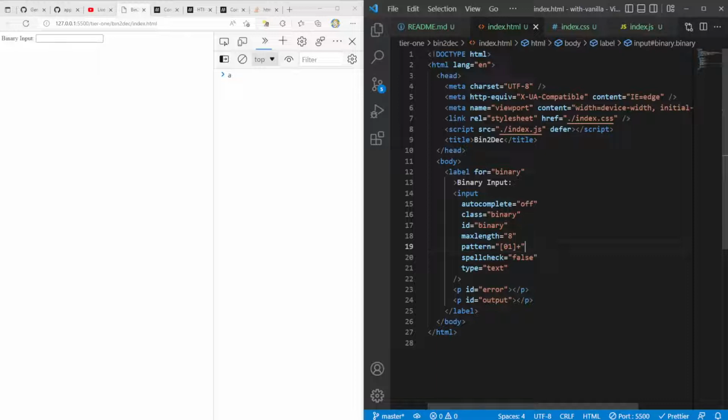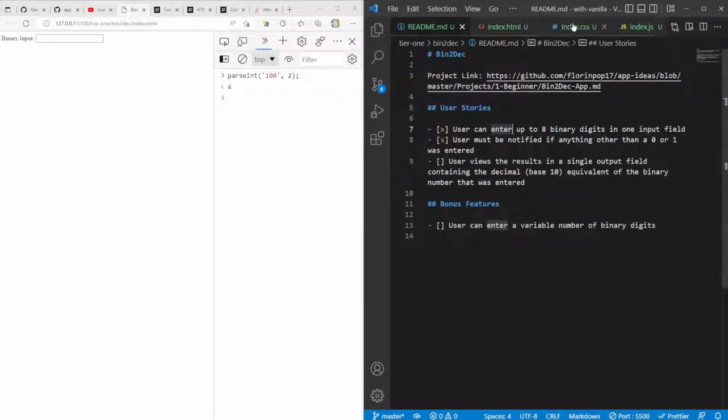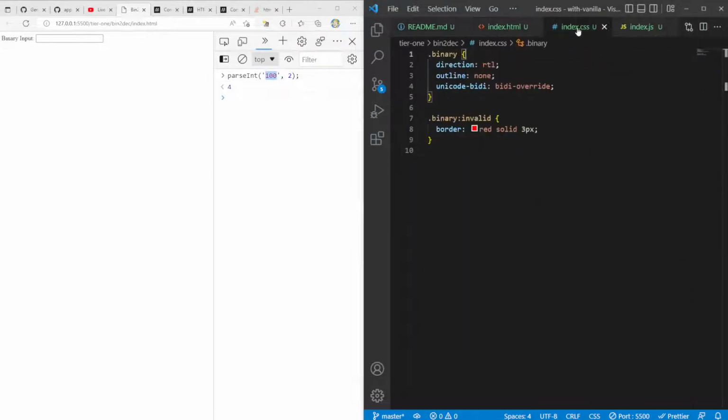Actually, can we use a parseInt? Can I use a parseInt for binary? Can I do parseInt 100 with base 2? Oh wow, that might actually be the easiest way of doing it. And I think it's a single function. We're not keeping track of an array. We are keeping track of the text content, but I think that's expected.